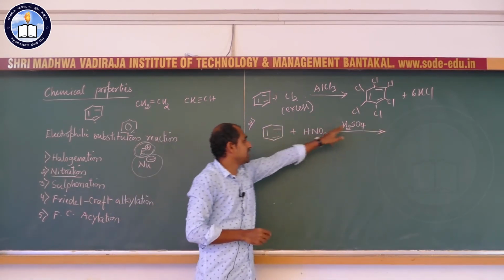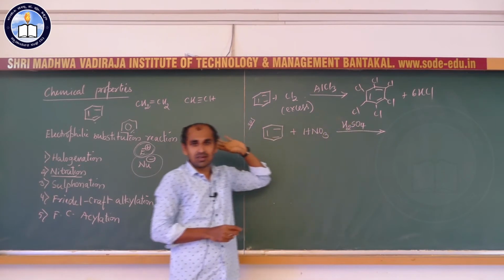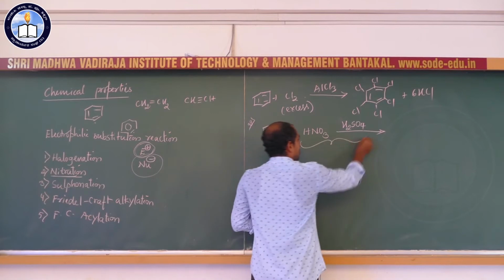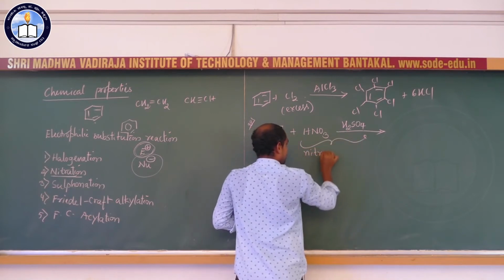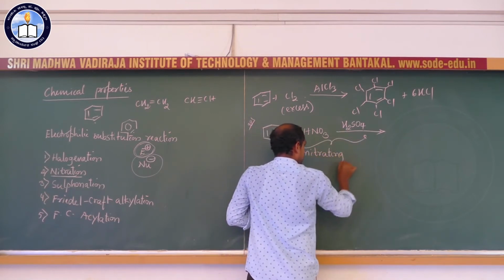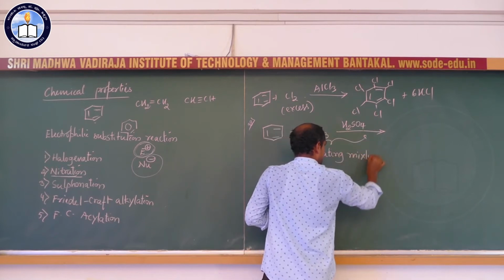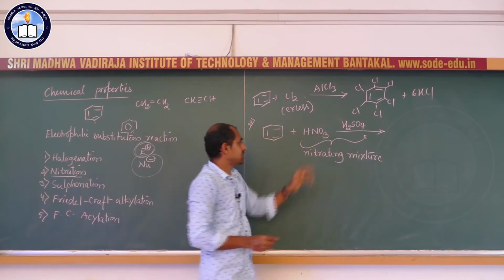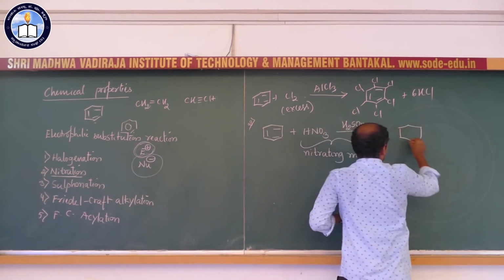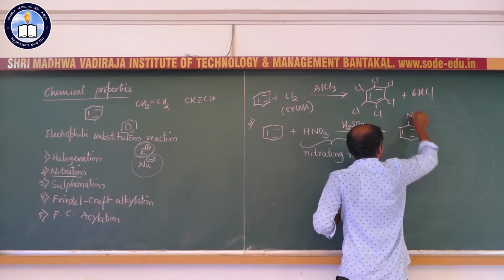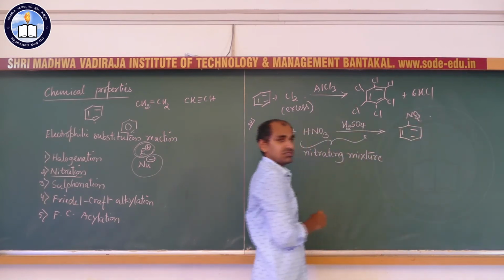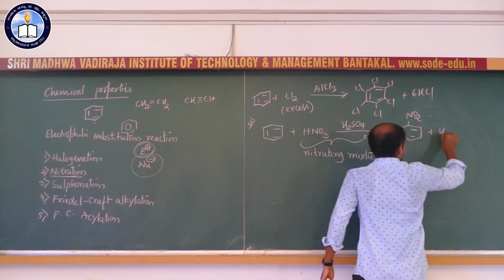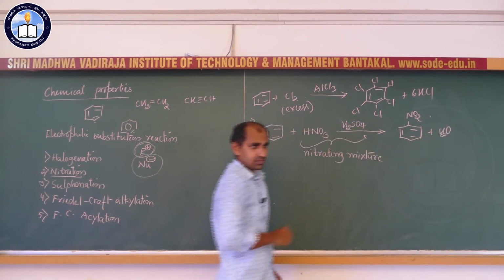This mixture is called the nitrating mixture. So, when we treat benzene with the nitrating mixture, we get the corresponding nitrobenzene. Okay. One molecule of water will be eliminated.